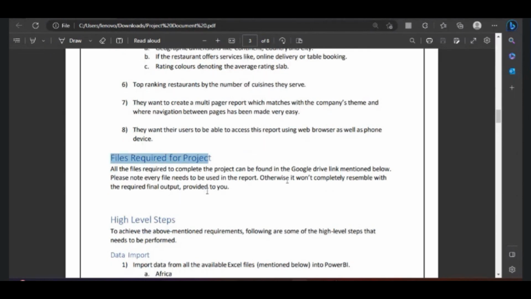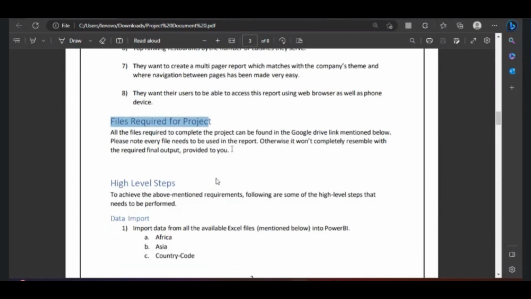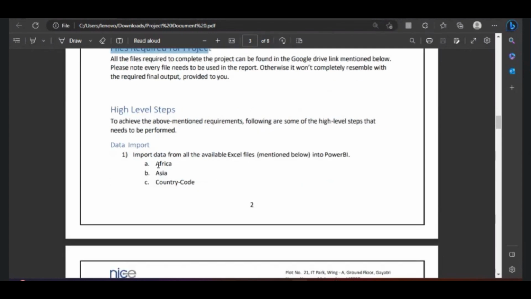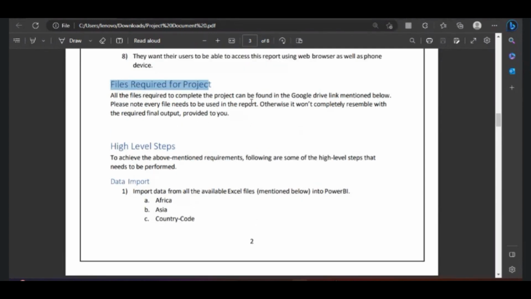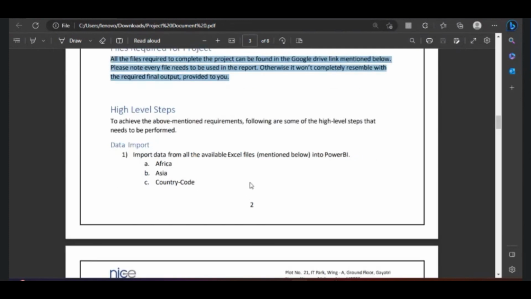Whatever files you require for the project, they will give you either in an Excel sheet, or it can be a Google Drive or SharePoint. It depends, so it really doesn't matter. What matters is your interview explanation, which I'll explain in detail, end to end. This document is called BRD, or project document.